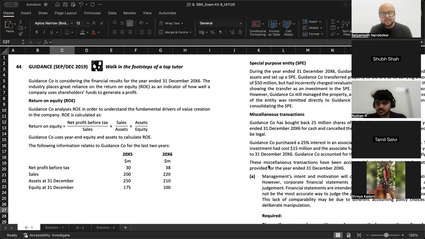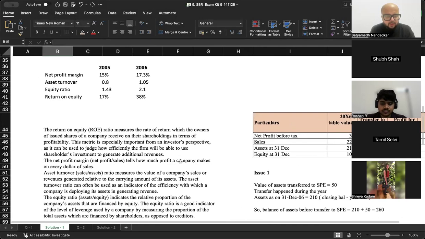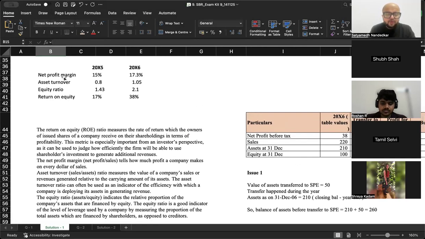Now let's look at the calculation, कि करना क्या है। ठीक है। Net profit margin, asset turnover, equity ratio, return on equity 17% and 38%। ठीक है? Is the calculation right? सर डायरेक्ट में भी यही आंसर आया था। Yes, sir.